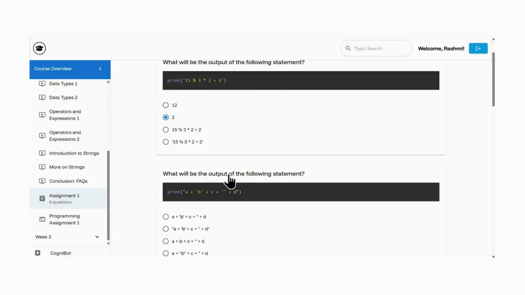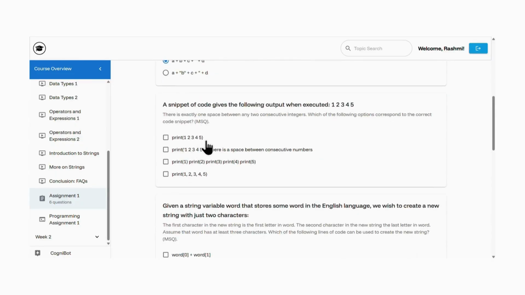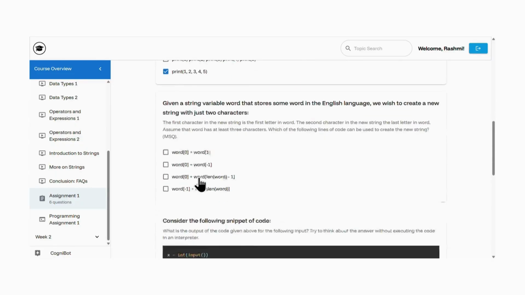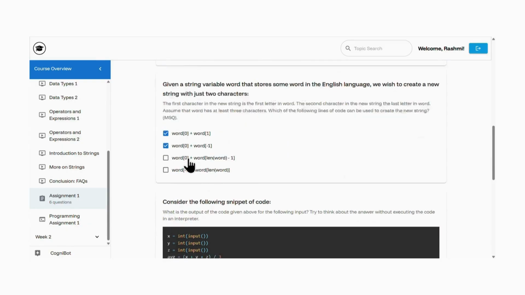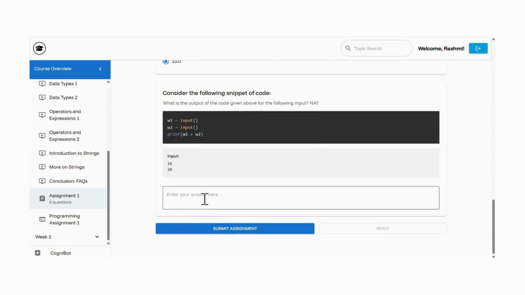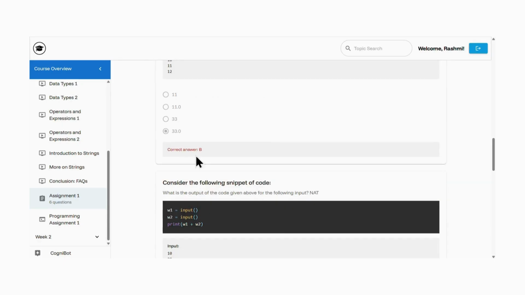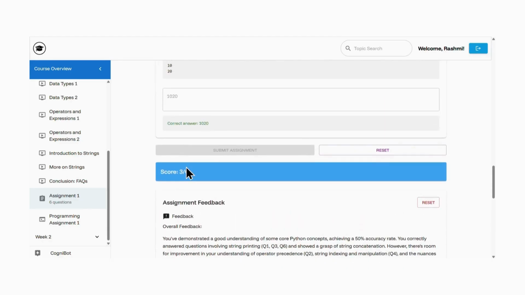So if I select any of these options, let's say I'm just going to select some random options. I don't know if they're correct or not. And then it's going to generate some feedback based on my performance in this assignment. So I'm going to click on submit assignment, and then it's going to submit the assignment, basically just assess my performance, whether my answer is correct or not. So as you can see, my score is 3 over 6.